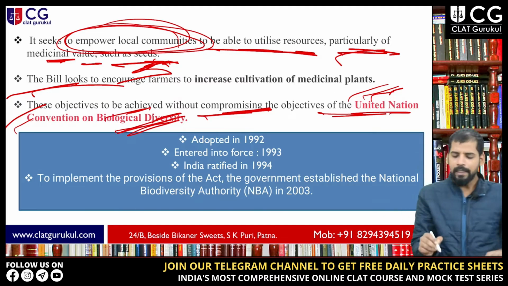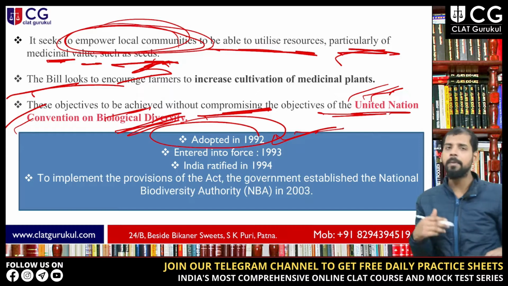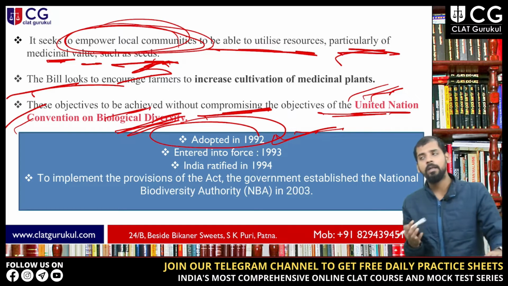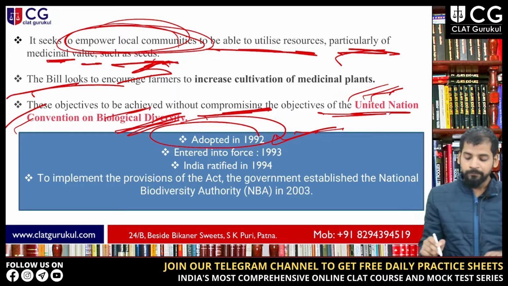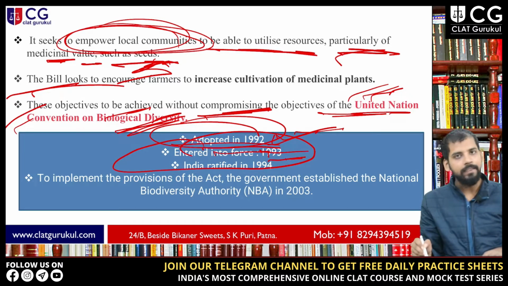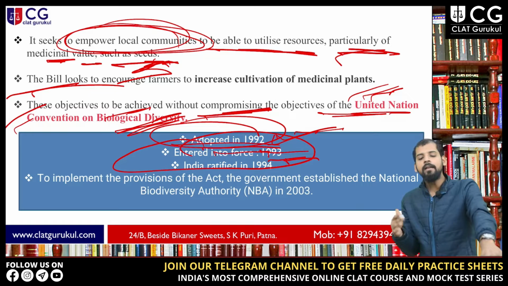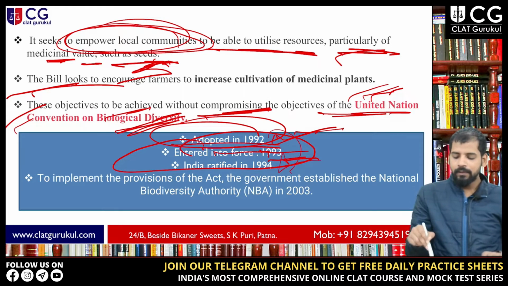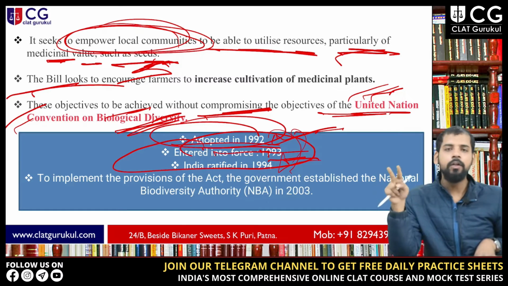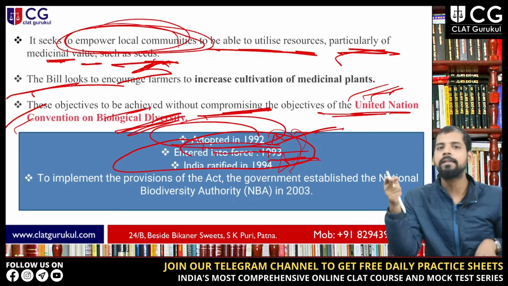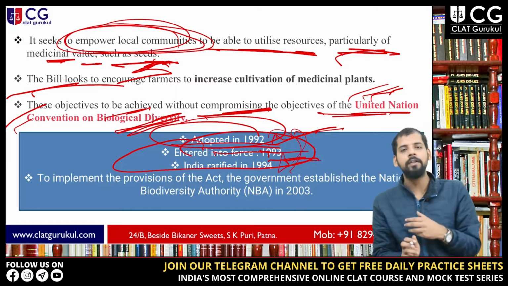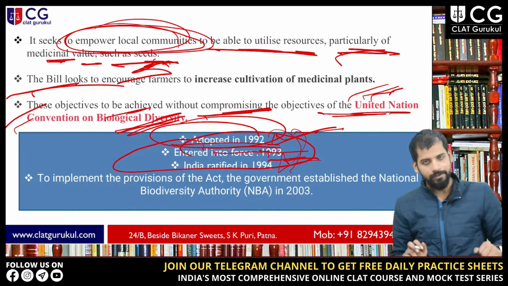Some factual things: it was adopted in 1992. Just remember these dates, because it is an important convention for you. It was adopted in 1992, it entered into force in 1993, and India ratified it in 1994. So you just remember these three years with respect to the UN Convention on Biological Diversity.